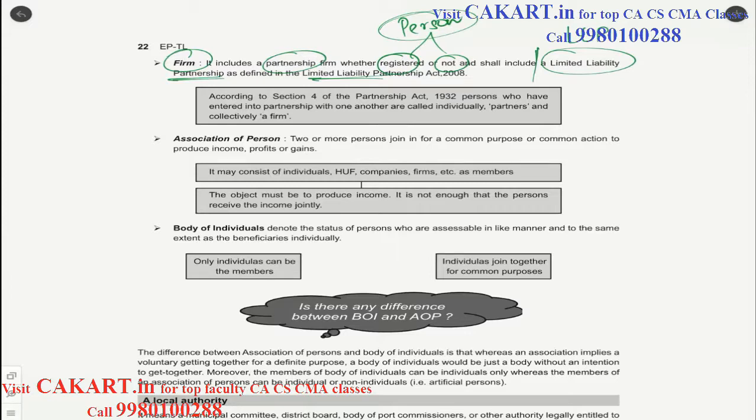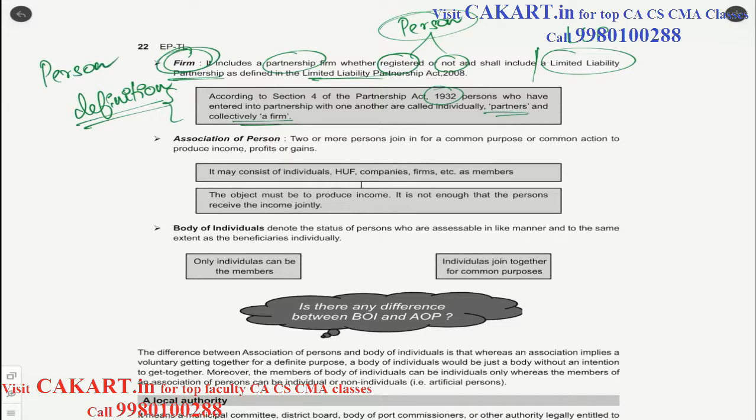According to Section 4 of the Partnership Act 1932, persons who have entered into partnership with one another are individually called partners and collectively a firm. That is nothing but the definition of the firm. So what you have to remember is firm, including LLP, also comes under the definition of person.